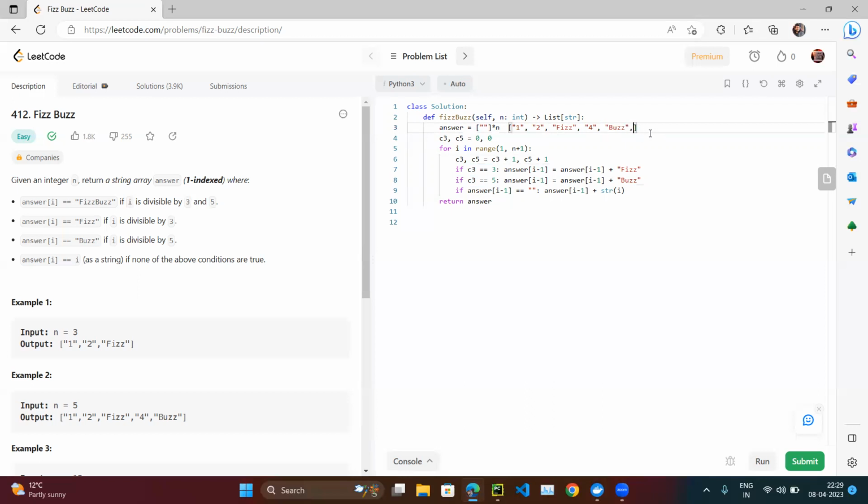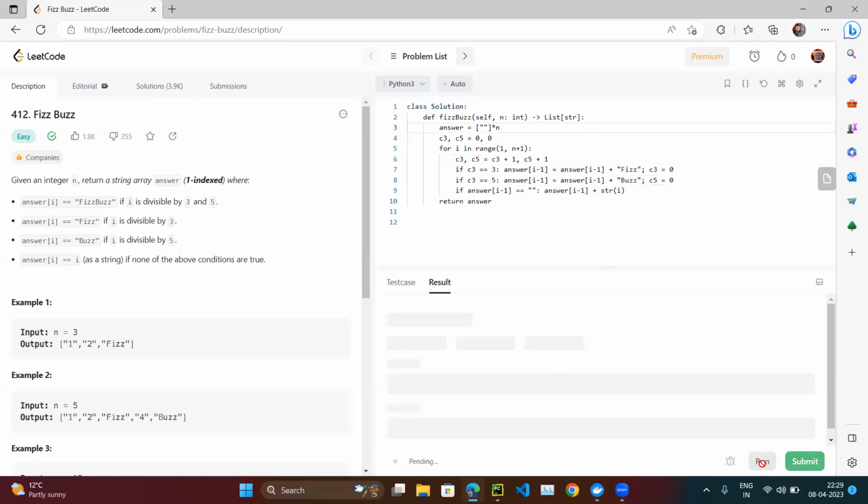Let's suppose it becomes 15. Not even 15, let's suppose after 5 comes 6. Now C3 becomes 6 and C5 also becomes 6. Then we check if C3 is equal to 3. No, C3 is not equal to 3, it is equal to 6. But 6 is divisible by 3, and we are not checking that. So that's why, as soon as a condition is met, we have to reset C3 and C5.